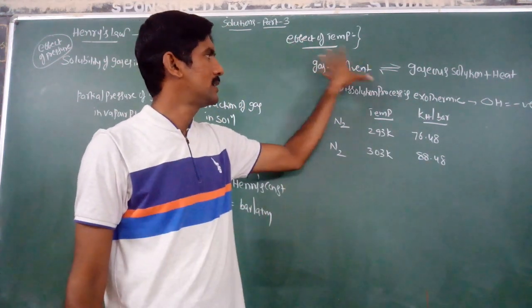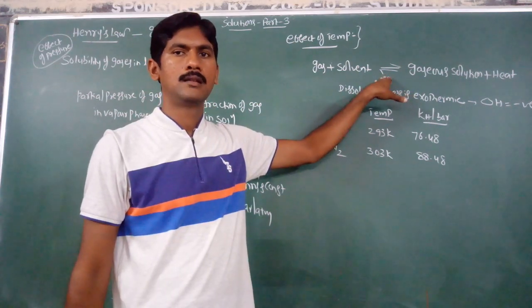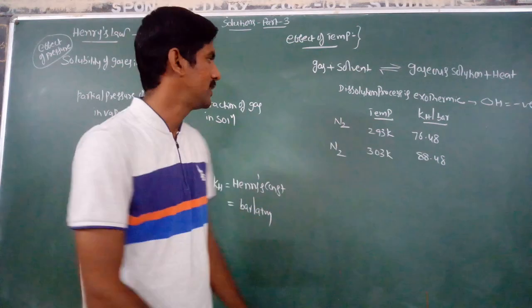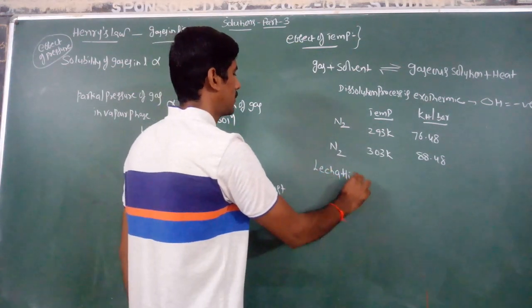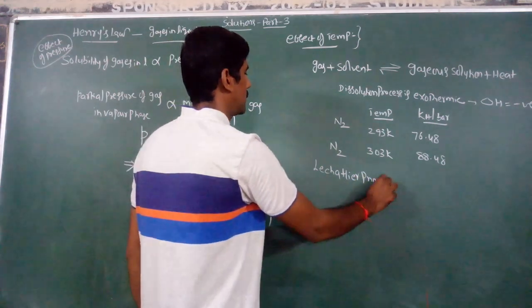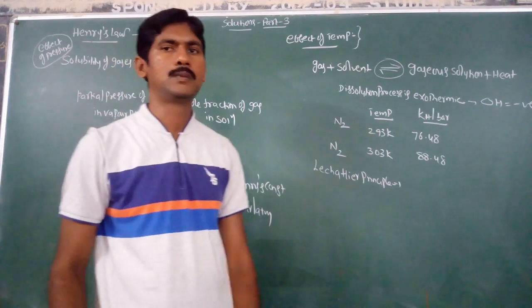The effect of temperature on this equilibrium is explained with the help of Le Chatelier principle. Since a dynamic equilibrium is there, we can apply the Le Chatelier principle.